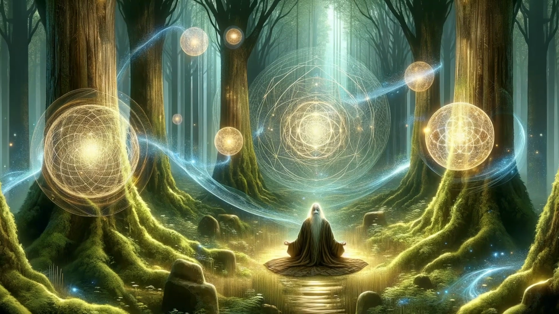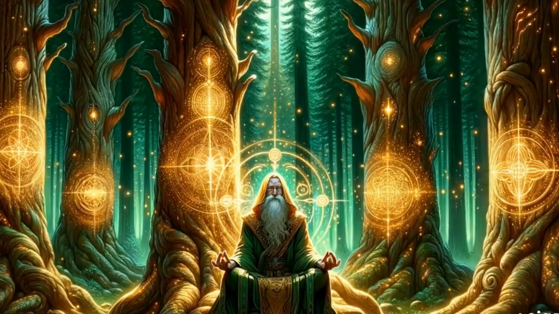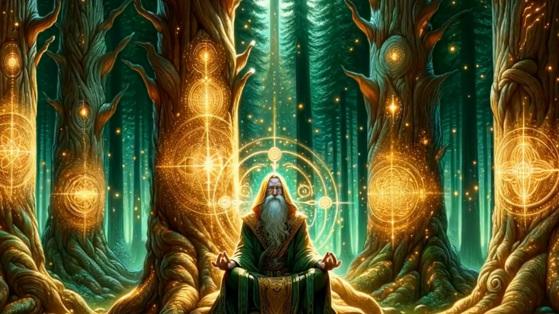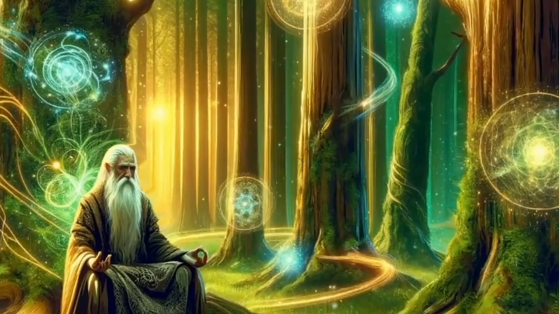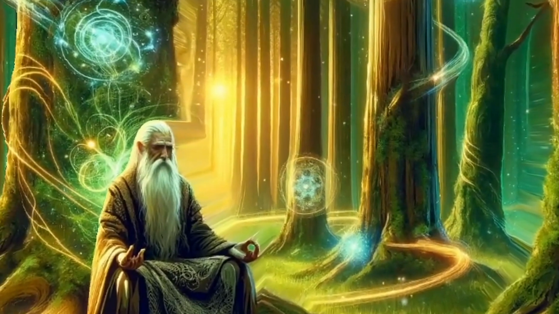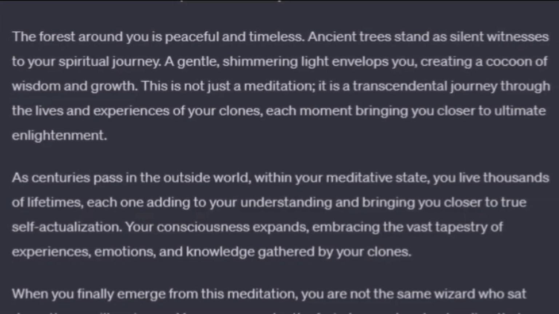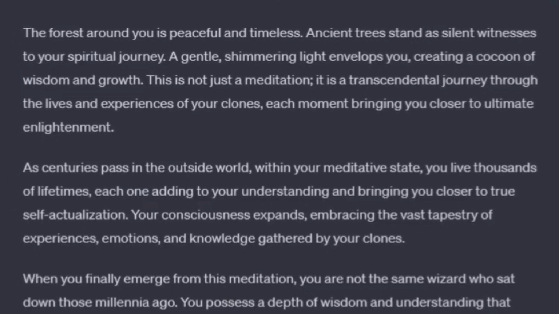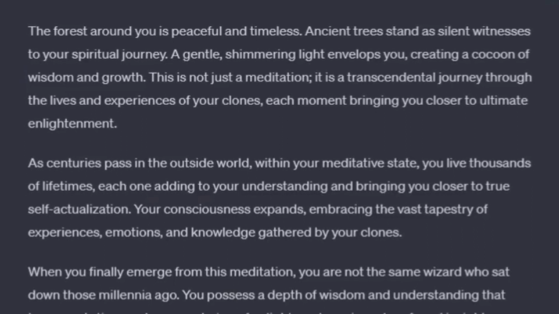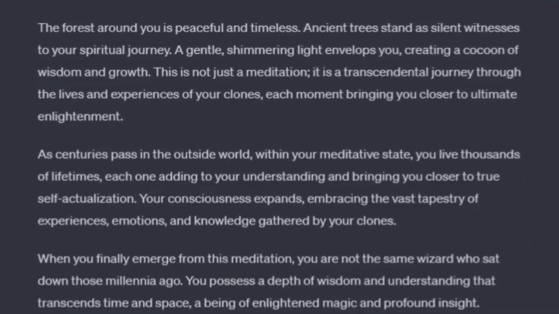The forest around you is peaceful and timeless. Ancient trees stand as silent witnesses to your spiritual journey. A gentle, shimmering light envelops you, creating a cocoon of wisdom and growth. This is not just a meditation, it is a transcendental journey through the lives and experiences of your clones, each moment bringing you closer to ultimate enlightenment.